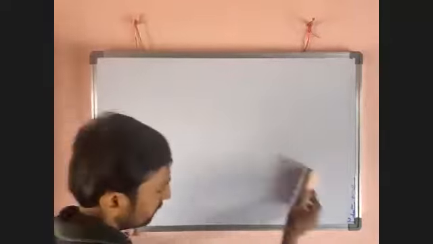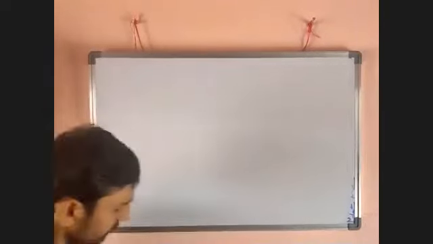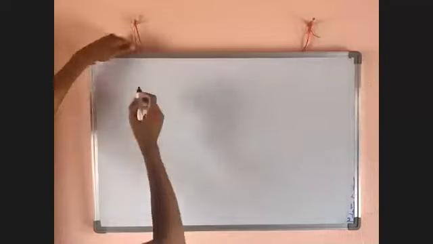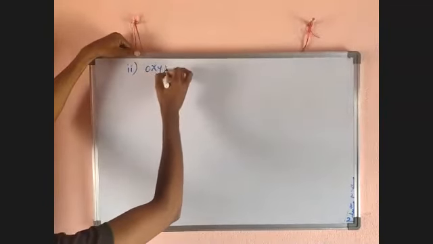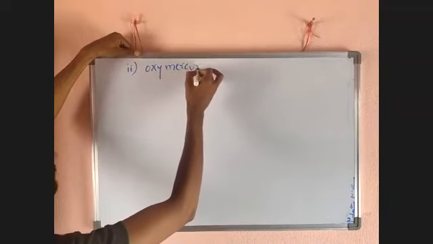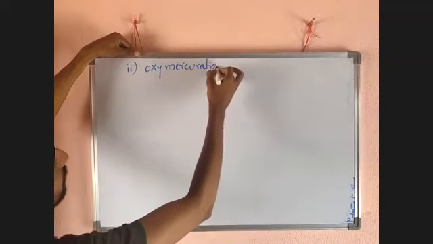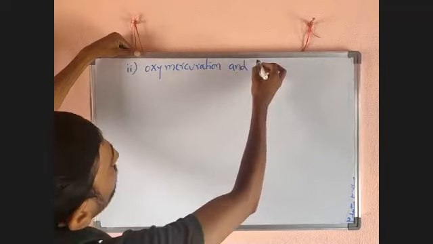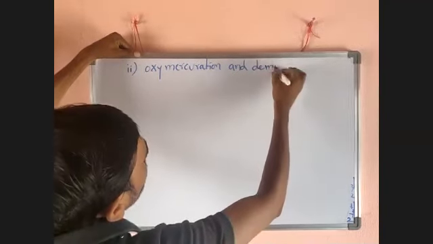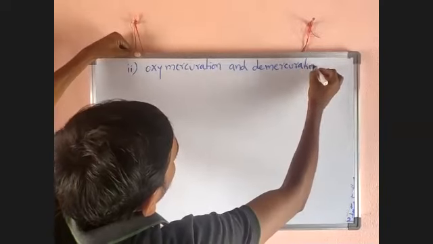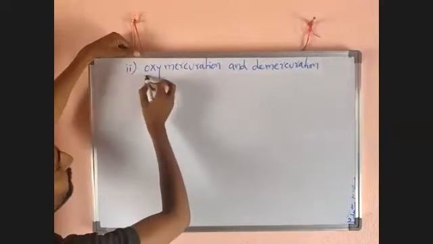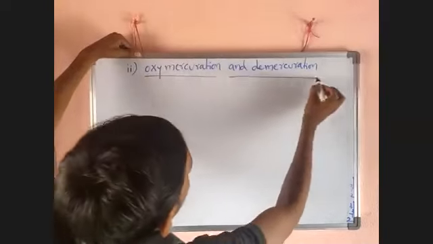Second part: oxymercuration and demercuration.